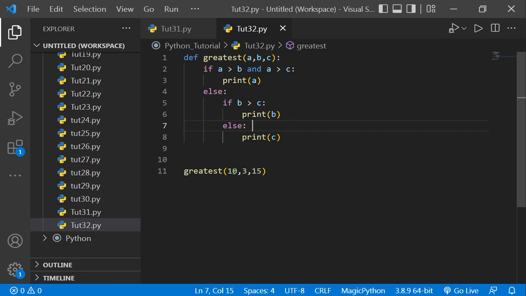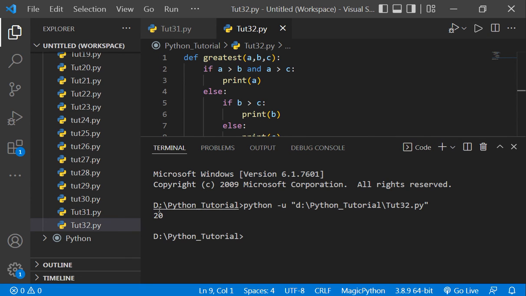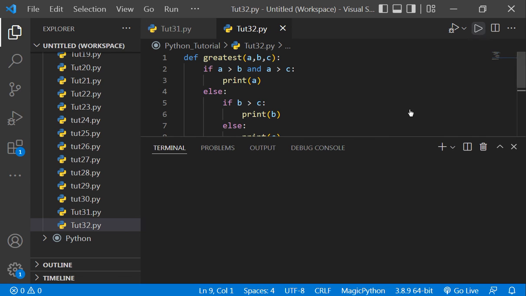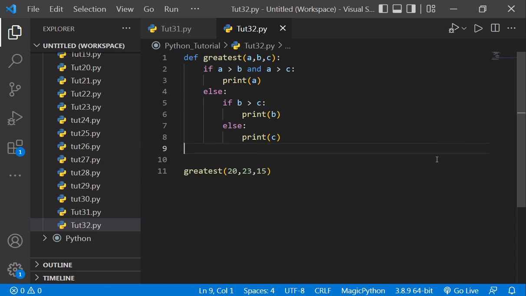Now let's change the value. Let's give a to be 20. Okay, see, 20 is the greatest, and here let's say 23. We have changed the value of b. So see, 23 is the greatest. Okay, so right, that's the program.